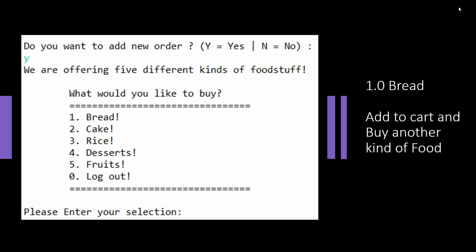Since the Various Foodstuff Selling System is offering 5 different kinds of foodstuff, the user may want to buy other food at the same time to put in the same bill. In this way, the system will ask whether the user wants to add a new order or not. He or she may insert Y, which represents yes, to continue adding a new order, and the total price of selected items in the first shop, which is the bread house, will be added to the cart. The user can have a look at other foodstuff afterward.